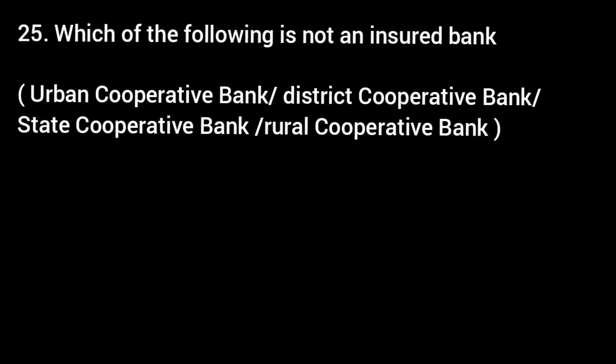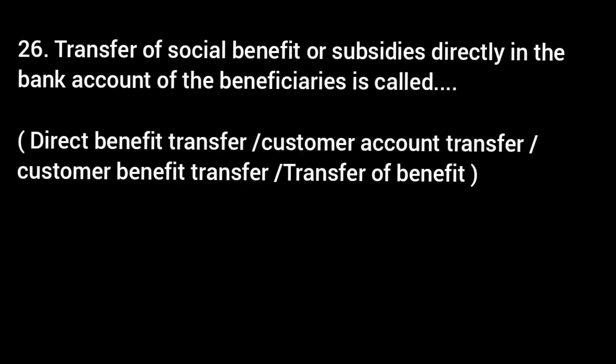Which of the following is not an insured bank? Urban Cooperative Bank, District Cooperative Bank, State Cooperative Bank, Rural Cooperative Bank. Answer is Rural Cooperative Bank. Transfer of social benefit or subsidies directly in the bank account of the beneficiaries is called dash. Options: direct benefit transfer, customer account transfer, customer benefit transfer, transfer of benefit.